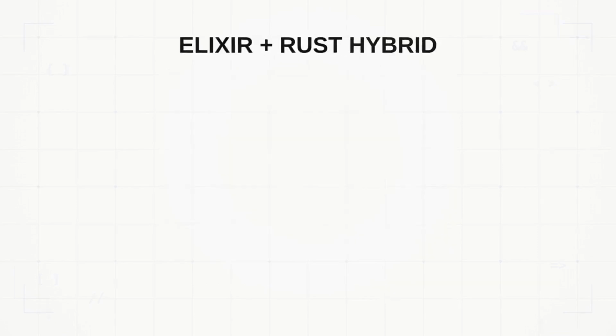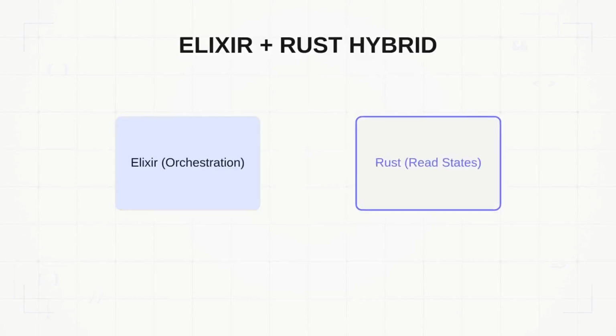Despite the power of Elixir and Manifold, Discord hit a wall with read states, the system that tracks which messages you've read. This service was originally in Elixir, but because it held billions of small objects in memory, the Erlang garbage collector struggled. Every few minutes, the GC would trigger a stop-the-world event to clean up memory, causing massive latency spikes. To fix this, Discord rewrote the read state service in Rust. By moving to a language without a garbage collector and with manual memory management, they eliminated those latency spikes entirely. Rust allowed them to pack data much more tightly in memory and utilize every bit of CPU performance.